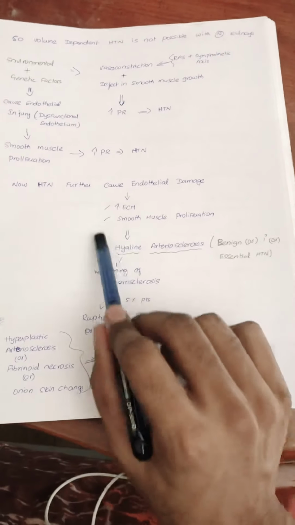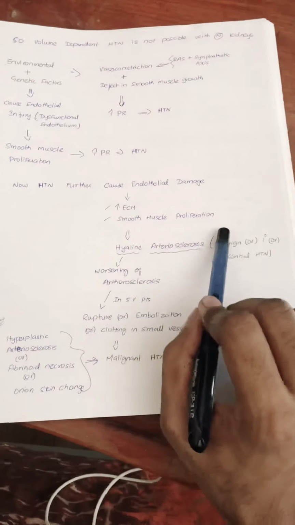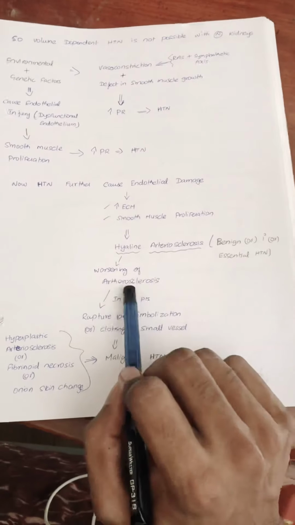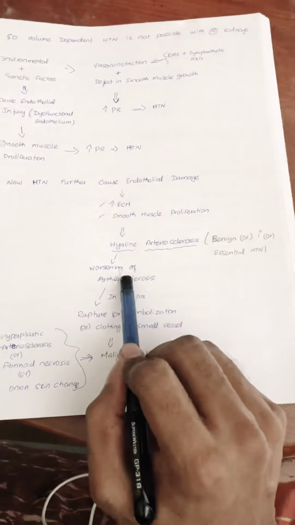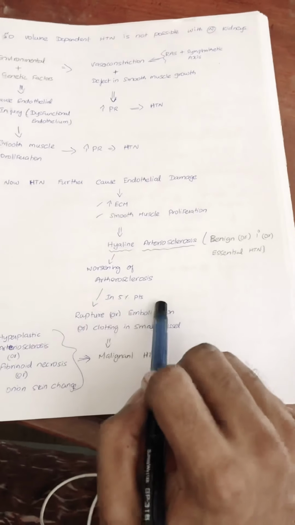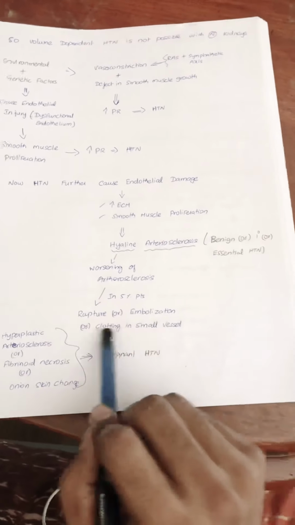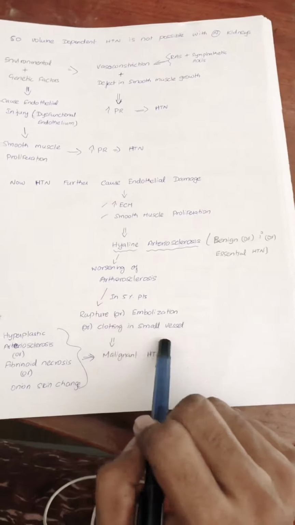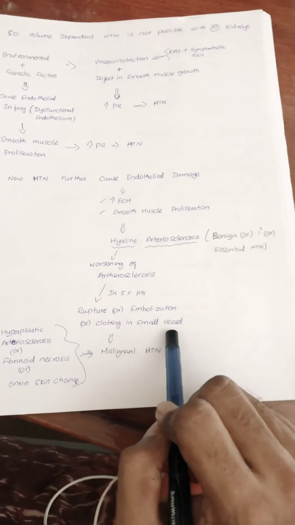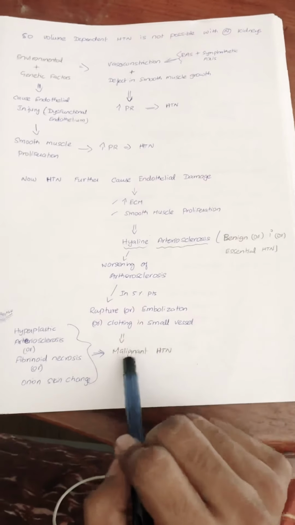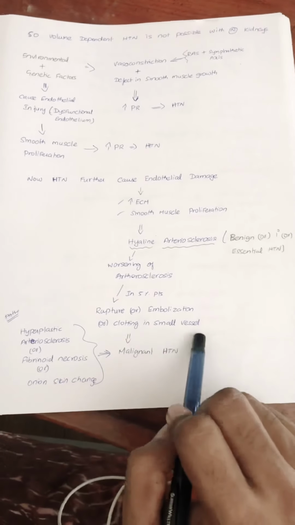If the hyaline arteriosclerosis is formed, or if the patient is already having arteriosclerosis, it may worsen it. In 5% of patients, the arteriosclerosis may rupture or embolize in small vessels. The emboli may travel to small vessels and then block them. It is called malignant hypertension.